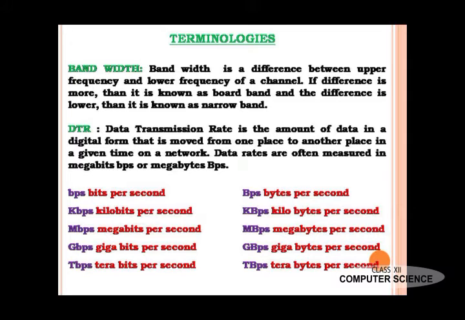You see, small b is used for bits and capital B is used for bytes. BPS is bits per second, or bytes per second; KBPS, kilobits or kilobytes per second; MBPS, megabits or megabytes per second; GBPS, gigabits or gigabytes per second; TBPS, terabits or terabytes per second. Dear students, these are some terminologies which we use in networking.